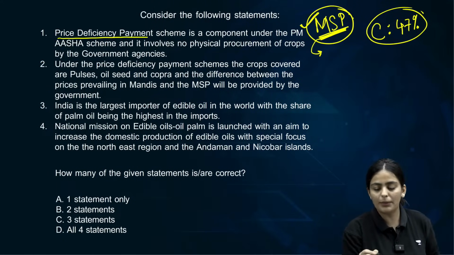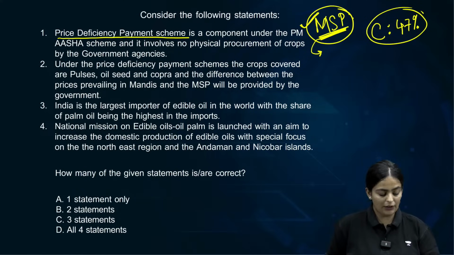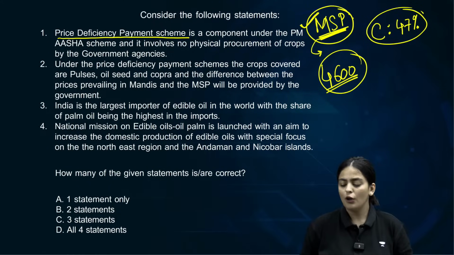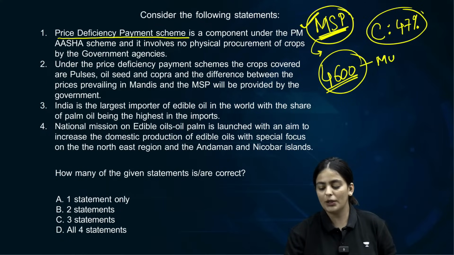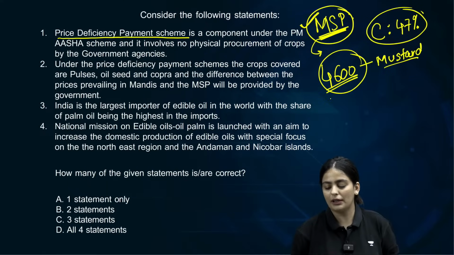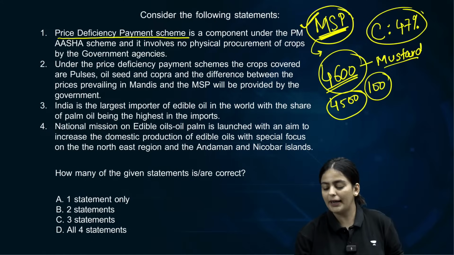Price deficiency payment scheme. What is that supposed to mean? That if there is a particular MSP, for instance 4600 per quintal for rapeseed or mustard, which is an edible oil, and if the MRP or the sale in the normal markets is 4500 per quintal, the 100 rupees which is the balance will be provided to the farmer even if he sells at the normal market price in the mandis.